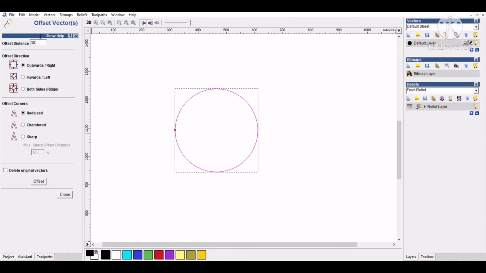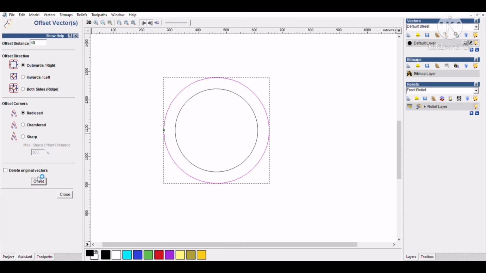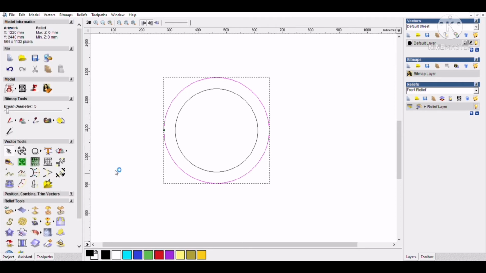I will give the number. I need an offset of 40 mm, so I will give the 40. Then I will click offset. Now I make it offset. Now we will create one text,